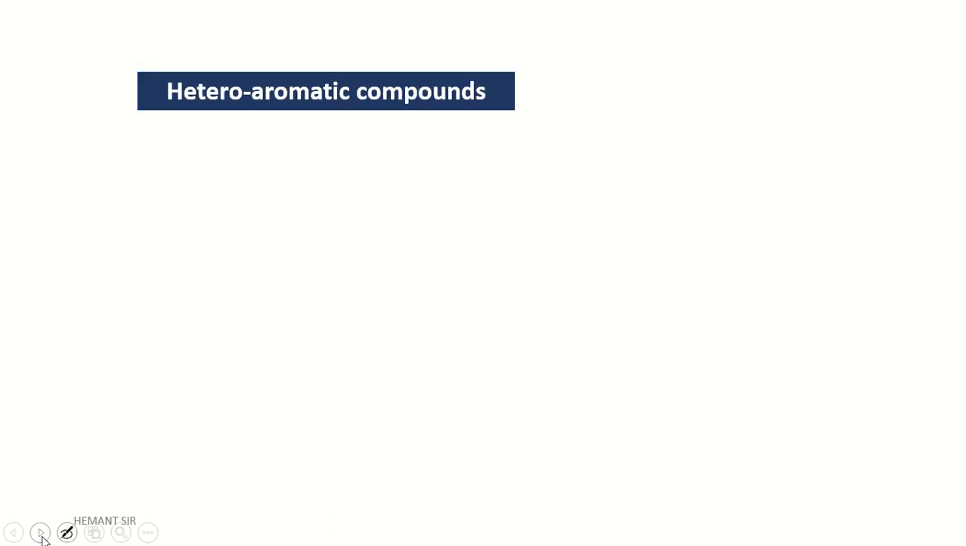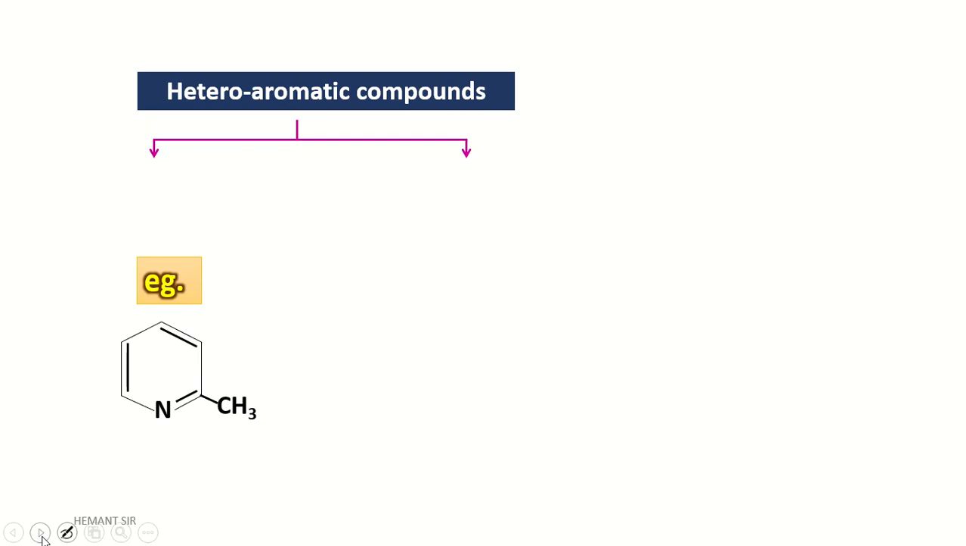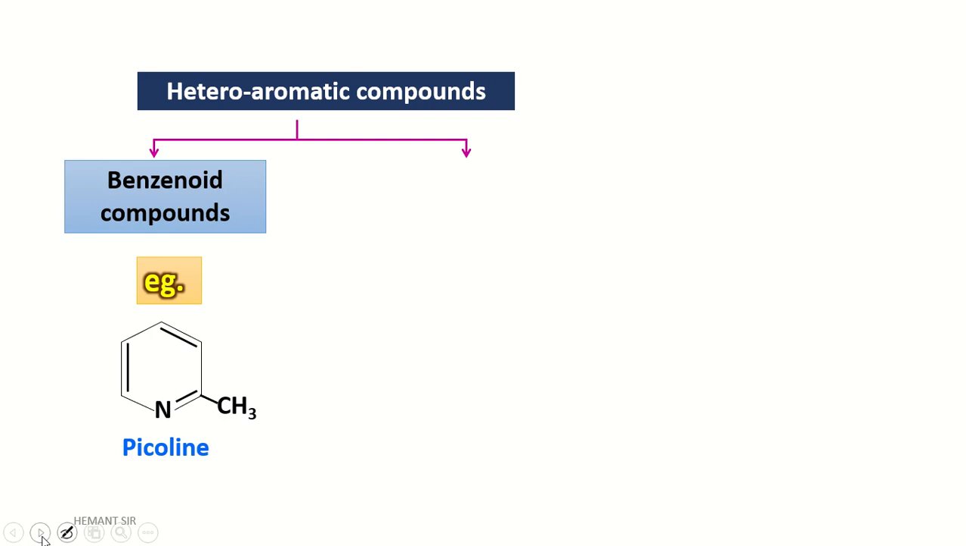Getting? Next, heteroaromatic compound. Here, heteroaromatic compound means the structures have aromatic property, meaning alternate double and single bonds with one heteroatom. The resulting structure, the name of this structure is called picoline, and the structure is a benzenoid